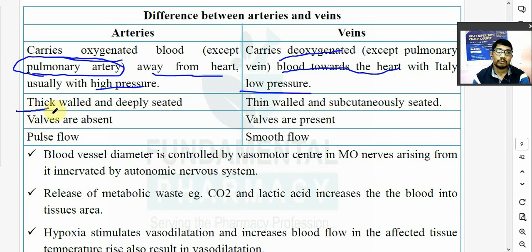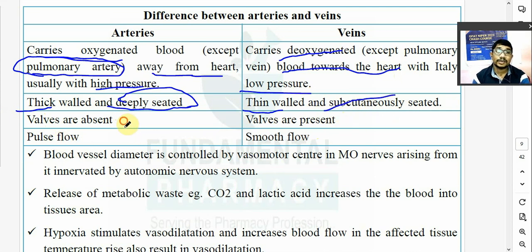Now arteries are thick wall. इसका जो wall होता है वो बड़ा होता है. Thick wall and they are deeply seated. कि स्किन के बहुत नीचे होता है. Thick wall deeply seated. Now veins are thin wall. उनका wall कम होता है, muscular layer नहीं कम होता है. And they are subcutaneously seated. ये ऊपर से भी दिख जाते हैं.